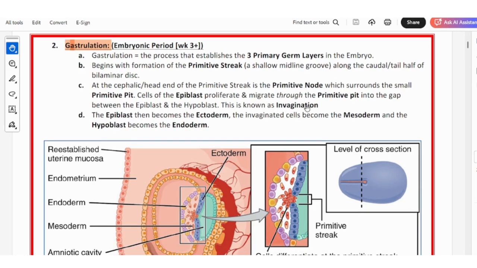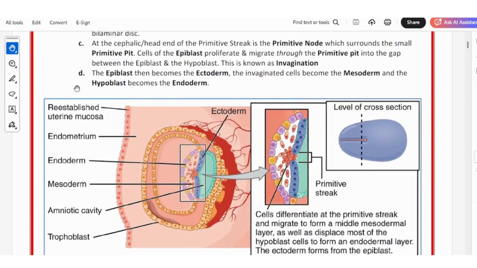This is known as invagination. This is the epiblast, there is this invagination, and this is the hypoblast. So the epiblast becomes the ectoderm, the hypoblast becomes the endoderm, and this invagination becomes the mesoderm layer.